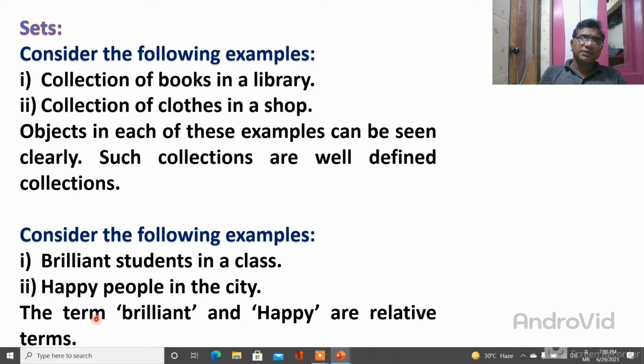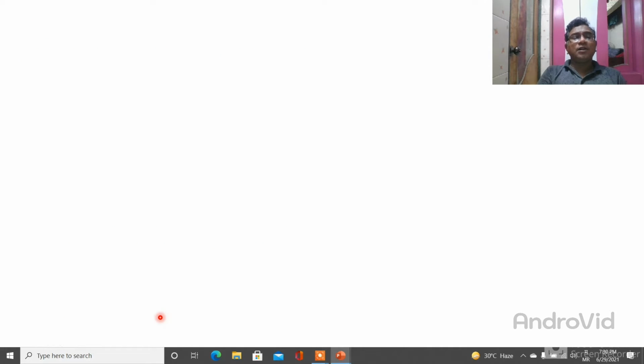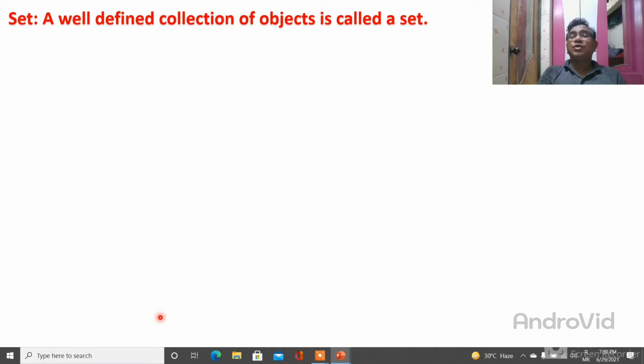So here they say the terms brilliant and happy are not explained very well, so it is not a set. So what is the definition of a set? A well-defined collection of objects is called a set. Remember this, students, the definition of a set, you should read again and again: a well-defined collection of objects is called a set. Well-defined means what? Well-defined means a group which can give you whole information about itself, then that is called a set.